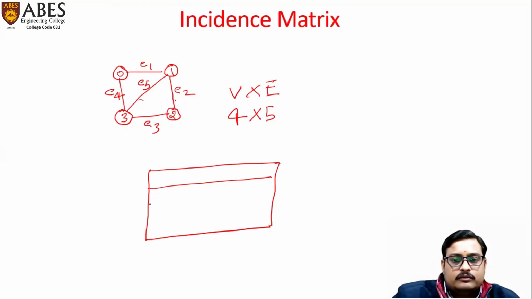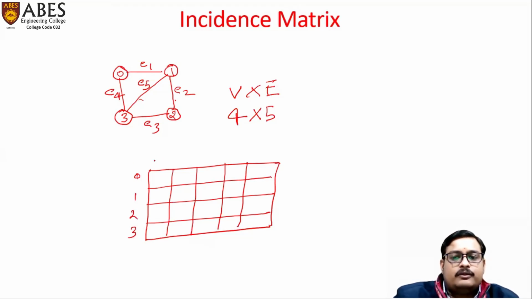Here we have 4 rows, 0, 1, 2, and 3, and we are having 5 columns. Now what we will do, we will just write the edge labels here in the columns, like E1, E2, E3, E4, and E5. So if there is any edge that is directly connected to the vertex, we'll put a 1 at that place. If there is no connection, we'll not put anything.